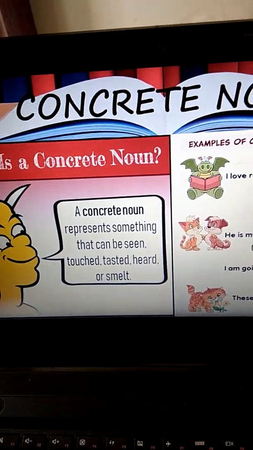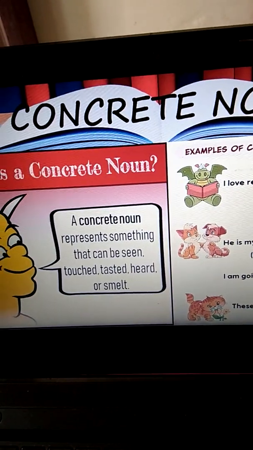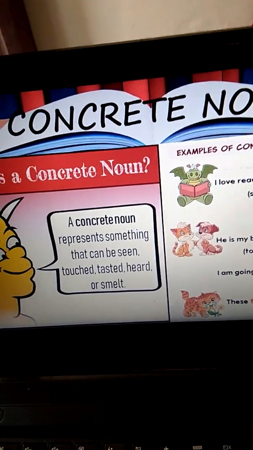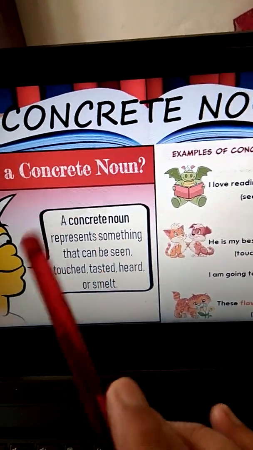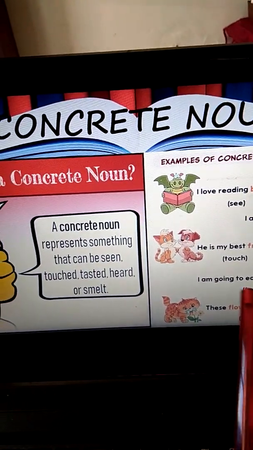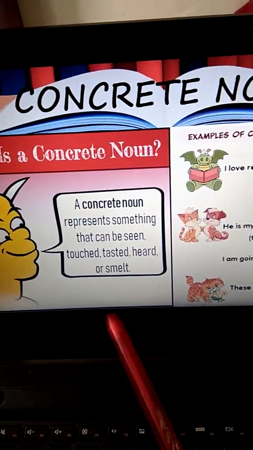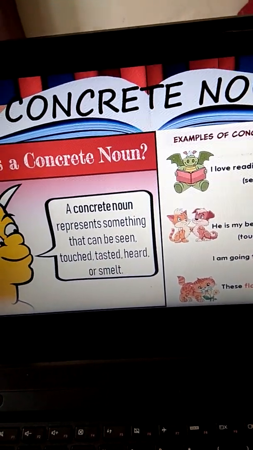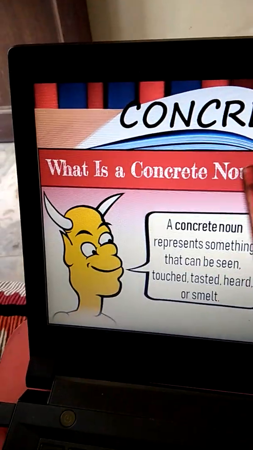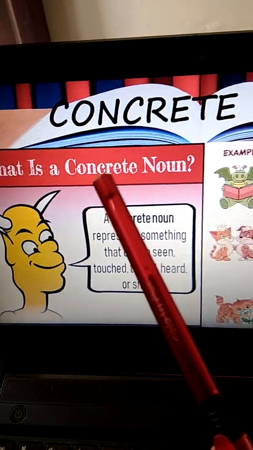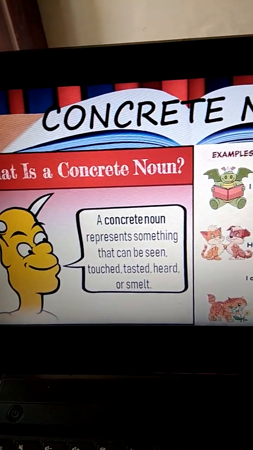Material noun is something from which we can recreate other things. Similarly, unlike a concrete noun, material noun is available in nature and then human beings recreate those material things into other things. That is material noun. And what is a concrete noun? A concrete noun is something which we can touch, see, taste, hear or smell.